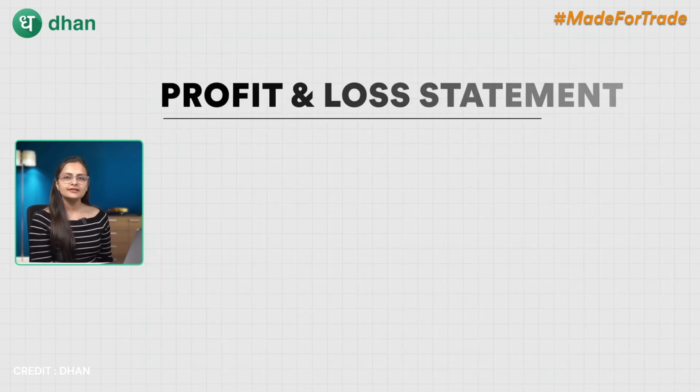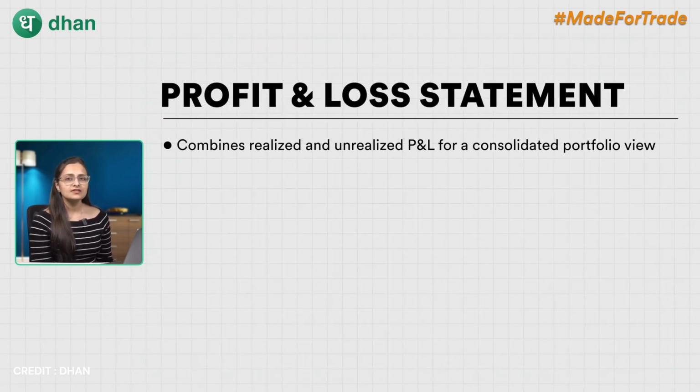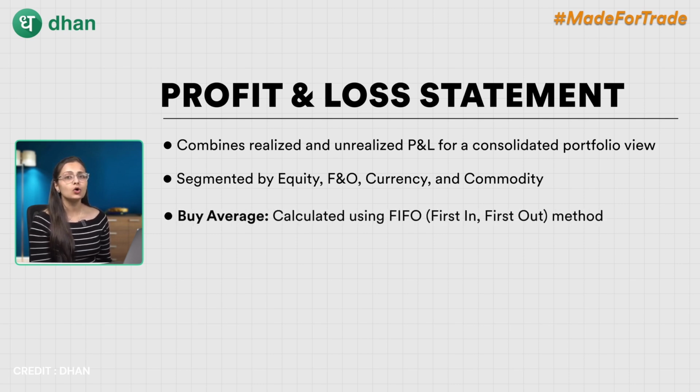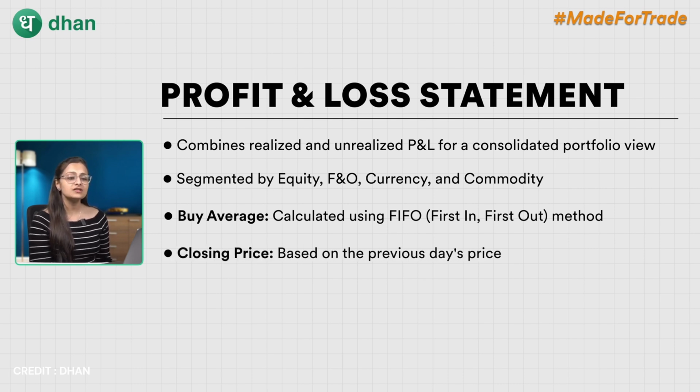It will give you a consolidated view of all your profits and losses, including both realized as well as unrealized. It helps you evaluate your overall portfolio performance, providing insights into which segments are contributing the most, whether it's equity, F&O, currency or commodities. The buy average is calculated using the cost of inventory method, that is FIFO, first in, first out, meaning as shares are sold, the old ones are removed from your holding, and the buy average is recalculated based on the remaining shares left in the portfolio. The closing price is based on the previous day price.